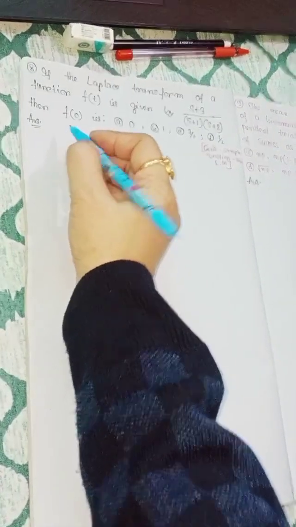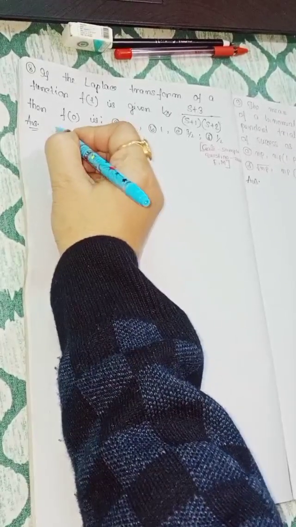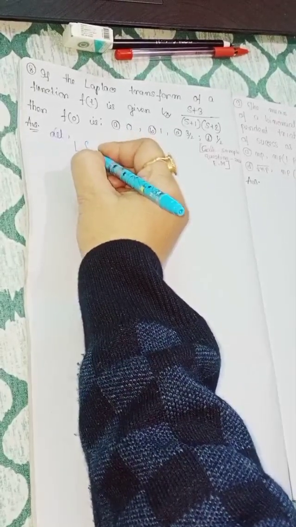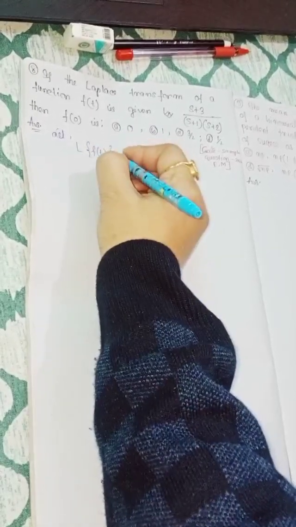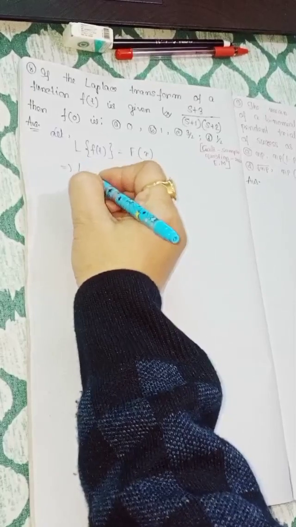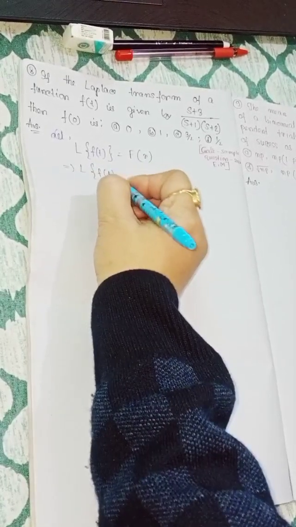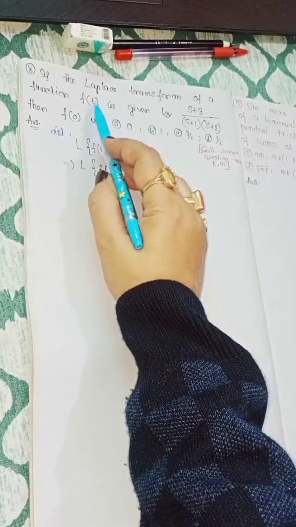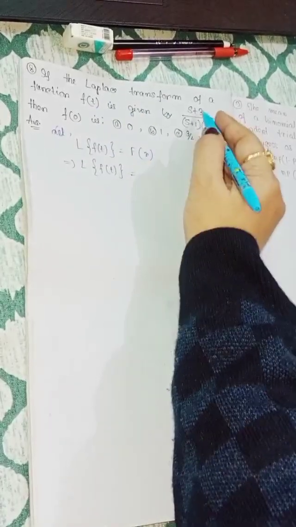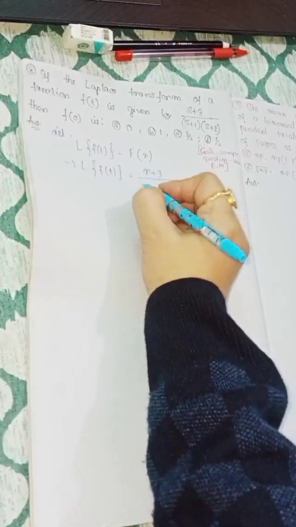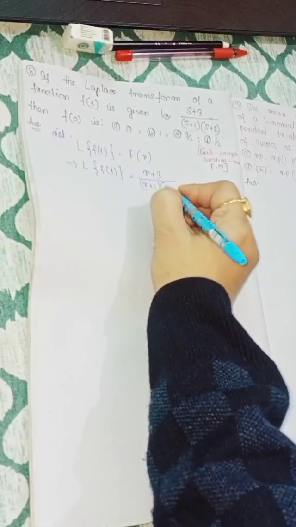So at first, let L{f(t)} = f(r). Now L{f(t)} is equal to, here just transform s as r, okay, so this one changes as (r+3)/((r+1)(r+2)).